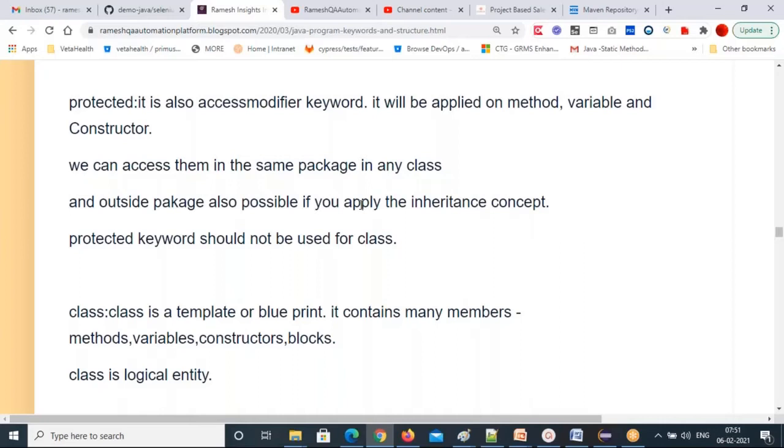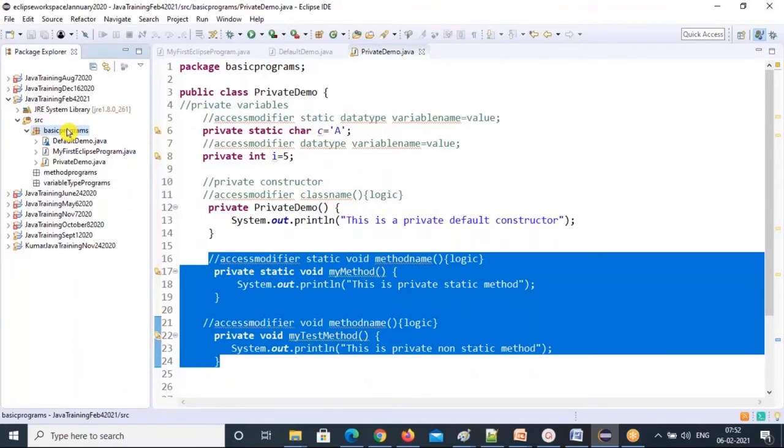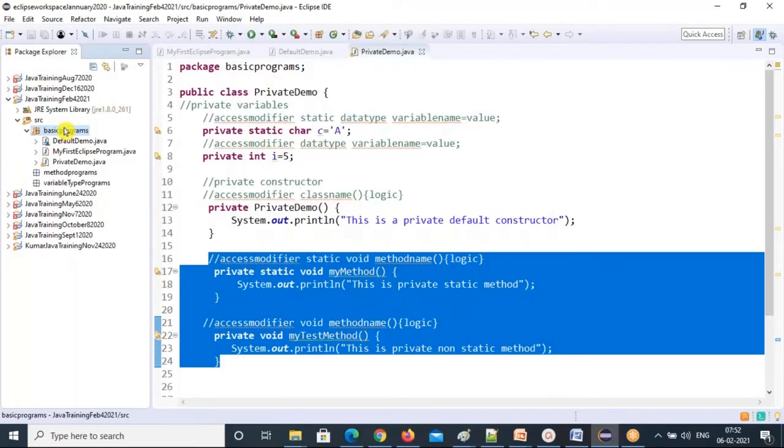A class can be public or default. Only two types of classes: public class, default class. A class cannot be private or protected. I have shown you already, those two are disabled. You can just check that. Right click on the basic programs, new class. I cannot create a protected class.